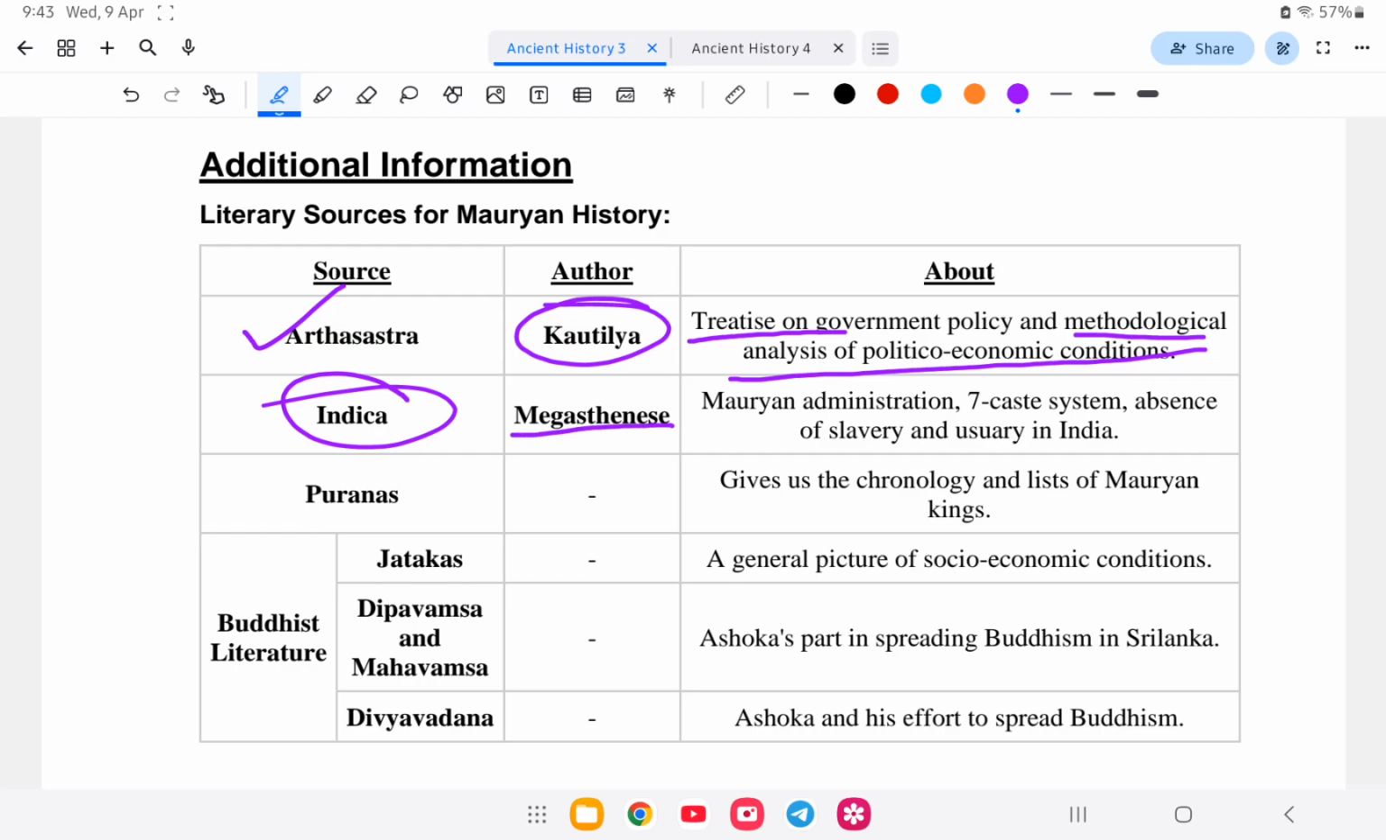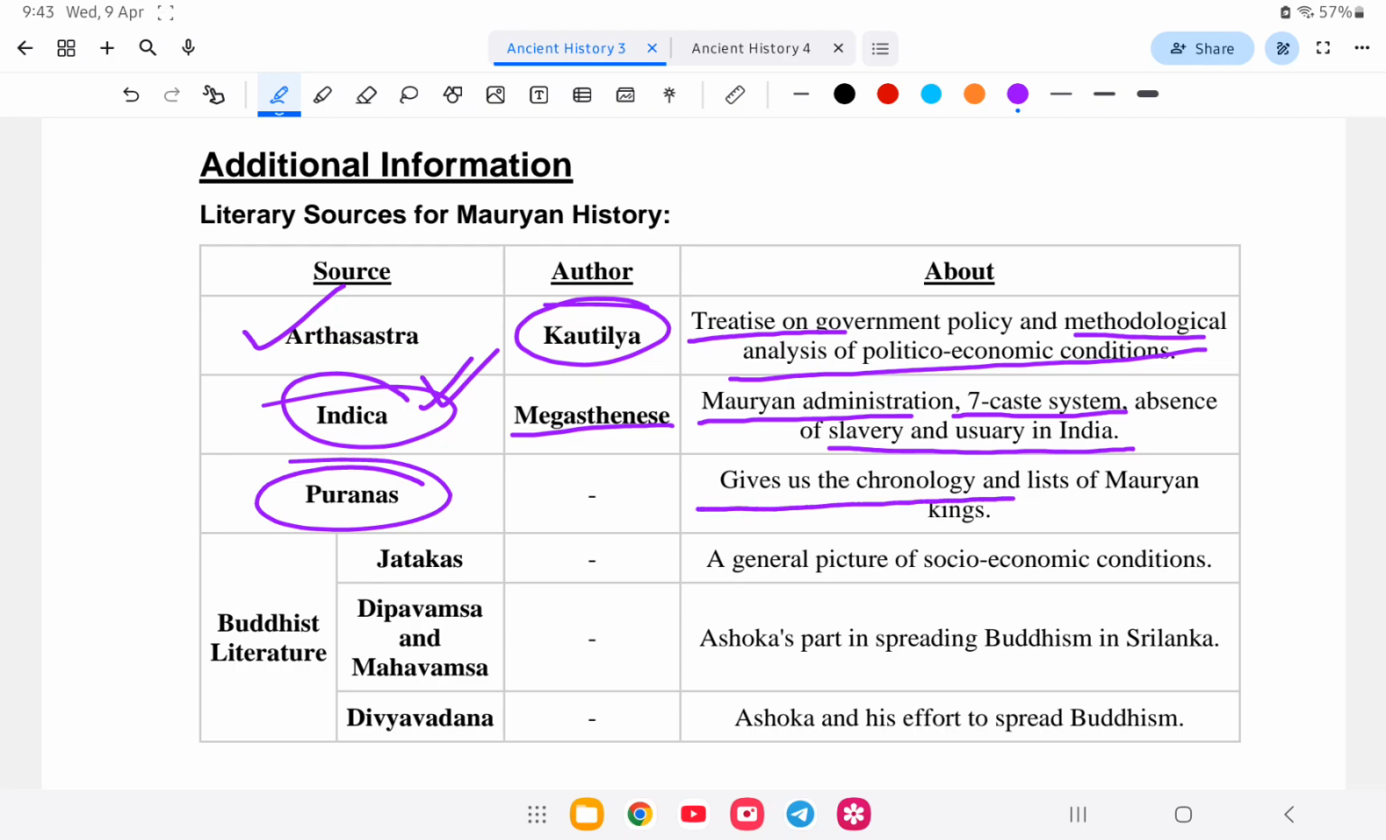Indica to Megasthenes ba likhise. Megasthenes to kun ase bole to tai Chandragupta Maurya la time de tai aise as Greek ambassador. Aru taiwa ki likhise bole no Mauryan administration or caste system, 7 caste system bi taiwa highlight korse in the Mauryan Empire. Absence of slavery and usury in India. That is slavery not thakado to Indica de dinas.